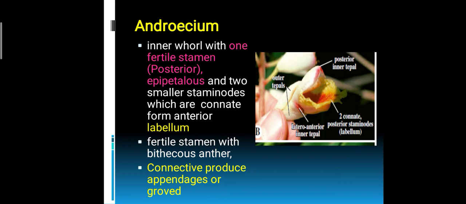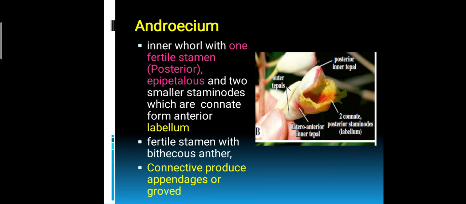Another peculiar feature is the stamen having a connective passed through the center of the anther, and this connective produces an appendage. That's important. An appendage is produced by the connective. So you have to study the androecium, outer whorl, inner whorl. Except one, all others are modified into staminodes. One inner whorl will become the large labellum, and another point is that the fertile anther has a connective with appendages also.